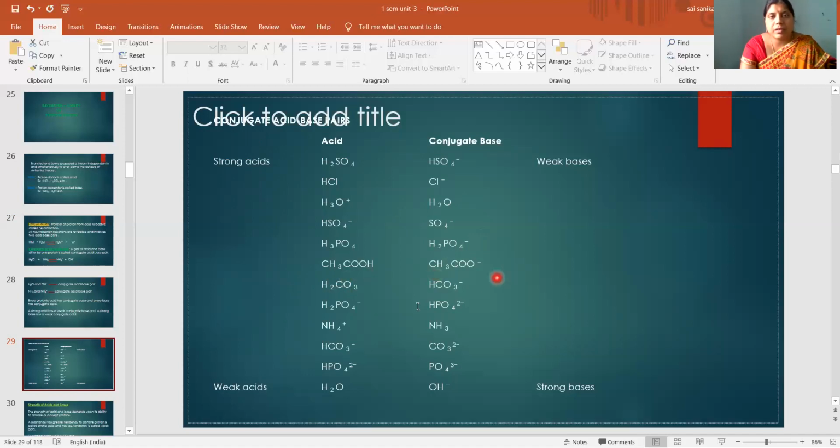CH3COOH, CH3COO minus. It is a weak acid, no? So it has a strong conjugate base. Okay, H2CO3, HCO3 minus; H2PO4 minus, HPO4 minus 2. Okay, NH4 plus, NH3. One proton you have to remove here. HCO3 minus, CO3 minus 2; HPO4 minus 2, PO4 minus 3; H2O, OH minus. So these are some examples of conjugate acid base pairs.